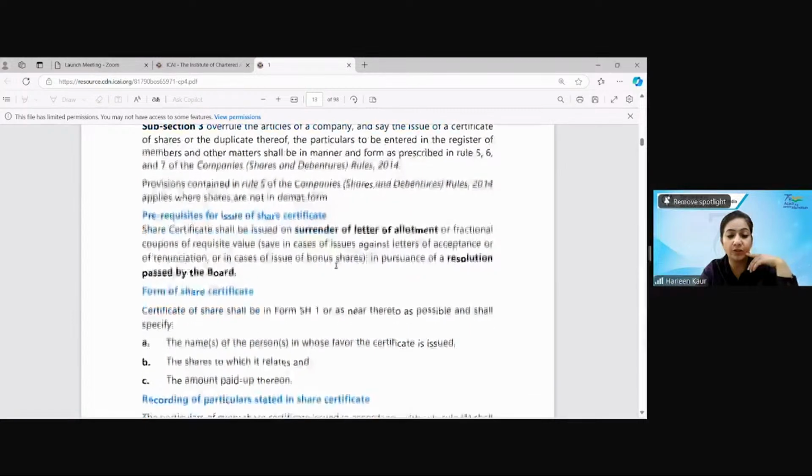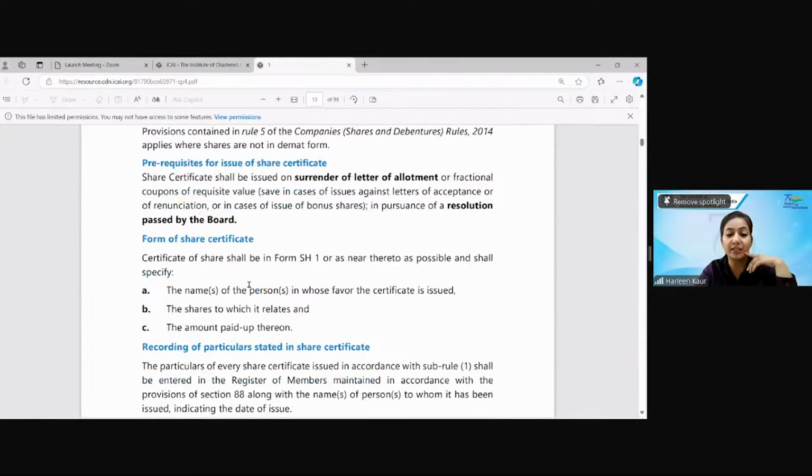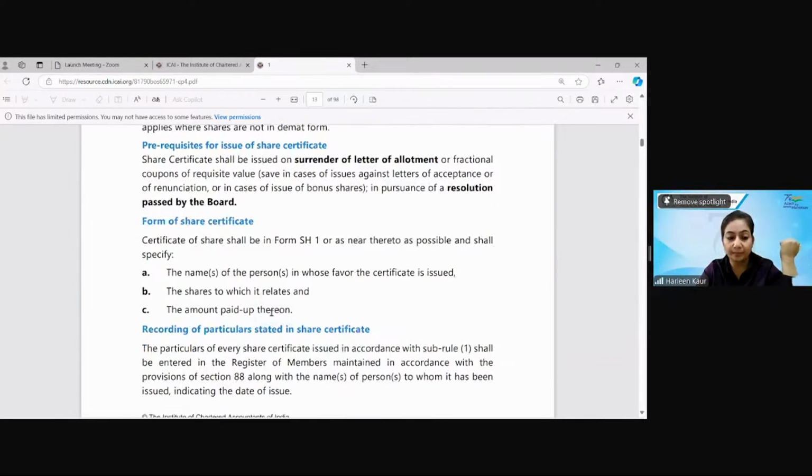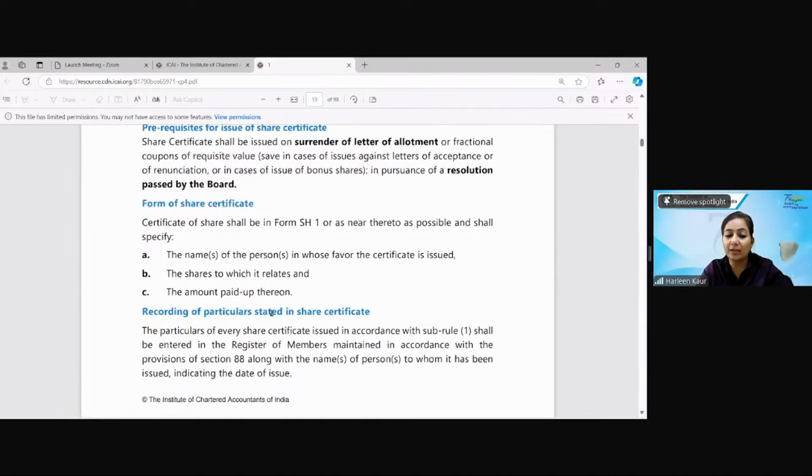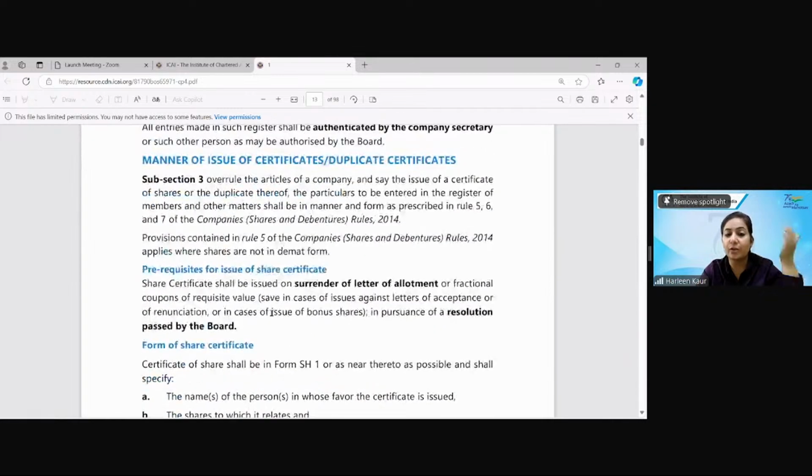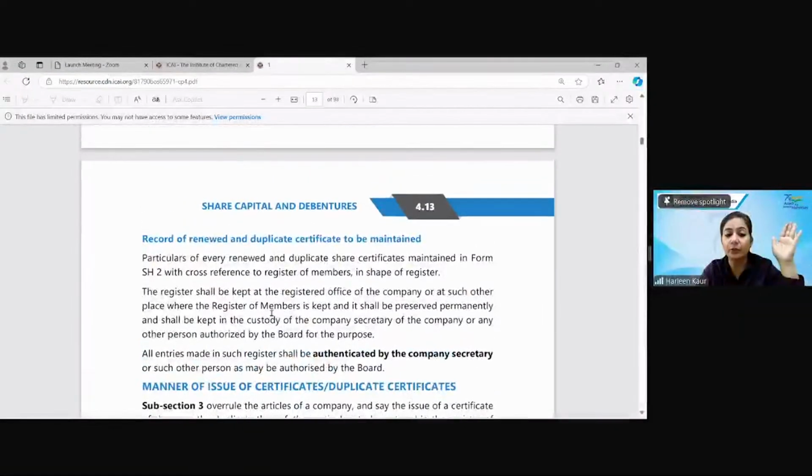SH1, very good. The share certificate has to be in SH1, specifying the name of the person in whose favor it has been issued, the shares to which it relates, and the amount of paid up capital. And the recording has to be done in section 88, register of members. I hope you have all seen it very clearly now in the new module. There is nothing related to 15 days.